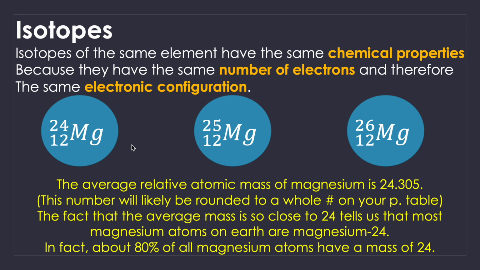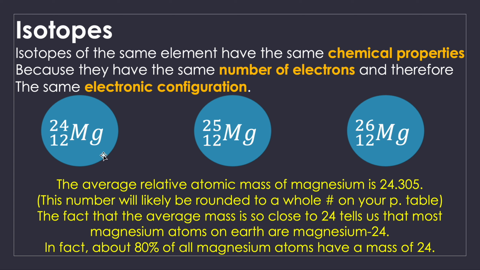So when we calculate the relative atomic mass and we see a decimal number in the periodic table, that's because they did an average of the atomic masses of the different isotopes, taking into account the percentages of abundance of each of the isotopes. Here we can say that about 80% of all magnesium atoms have a mass of 24.